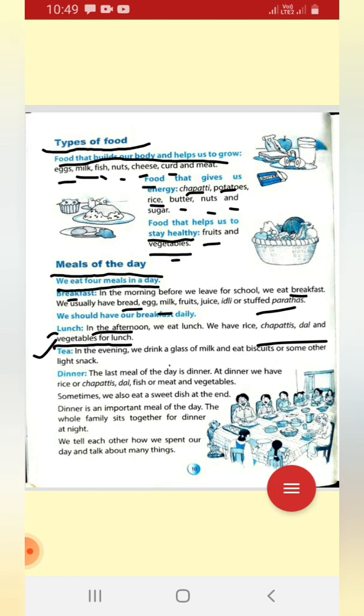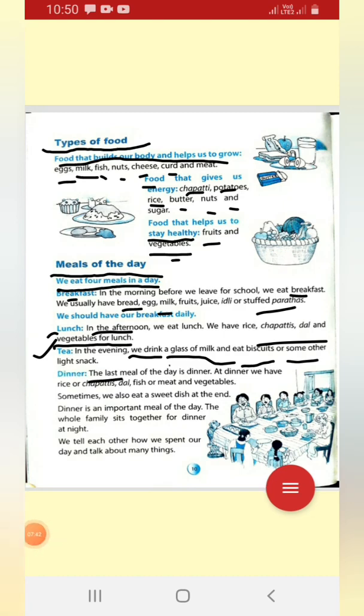If it is for men, they used to eat tea, and for little boys, they used to drink a glass of water or a glass of milk and biscuits, or some other snack also, like cookies, kurkure, chips. Okay, so the next item is dinner.